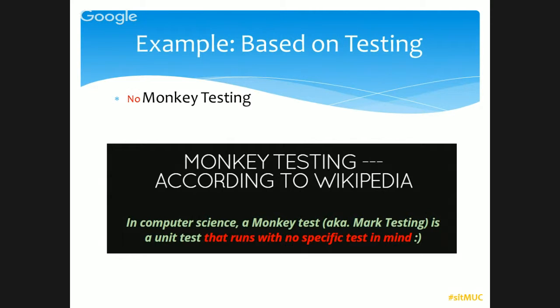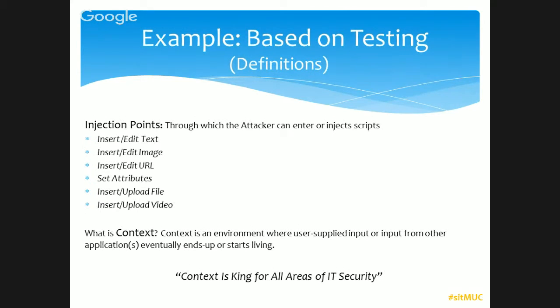Going deeper, we need to understand two important terms, injection points and context. These two terms are used in hacking. An injection point is where an attacker enters or injects a script. Normally in a website or an application, there are some inputs, right, where you can input: edit text, insert text, insert image, URL, upload file, upload video. There are so many options nowadays. These are the injection points through which attackers can inject their scripts.